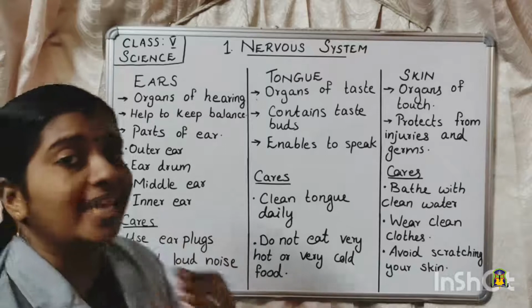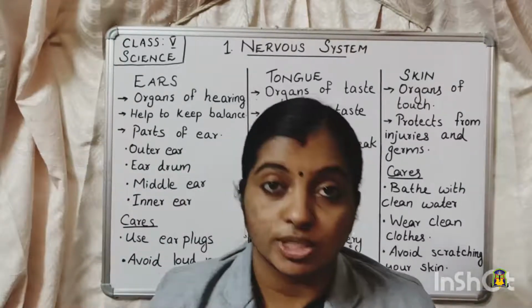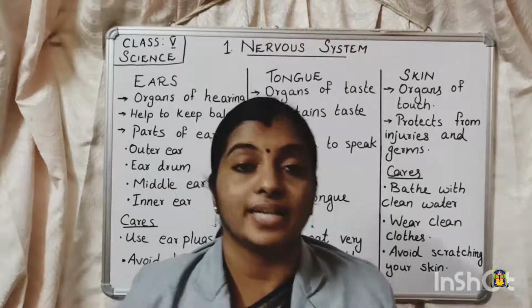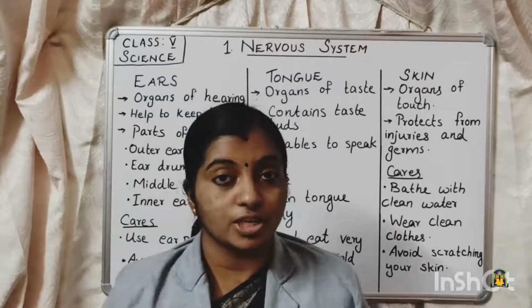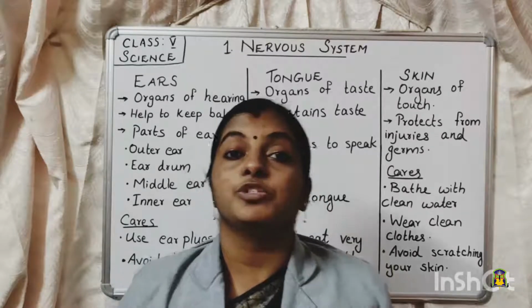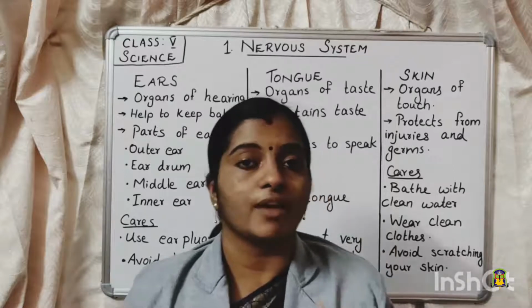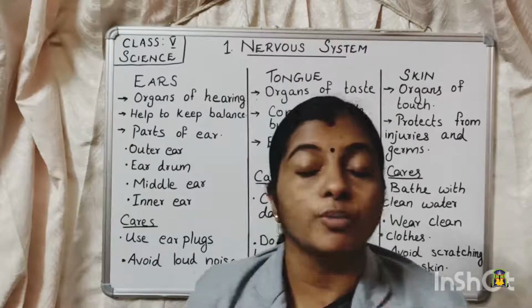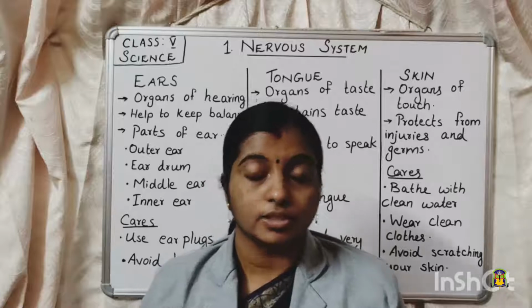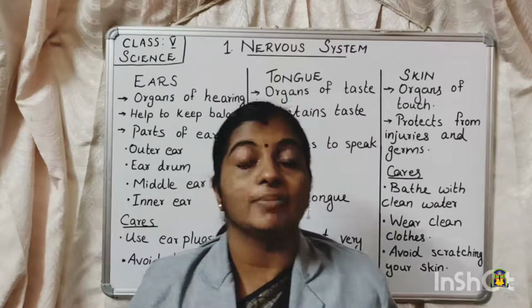Now about the care we have to give for the ears. We know ears are a very important organ because they help us in hearing, and also play a major role in maintaining the body balance. So the ears should be given proper care. The first and foremost thing is, do not put anything inside your ears because it can cause damage to the eardrum.